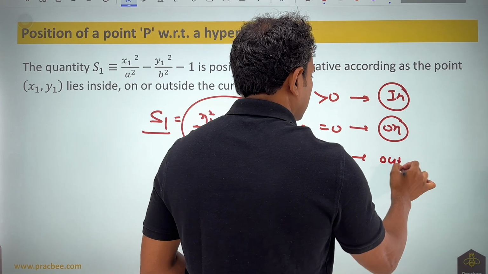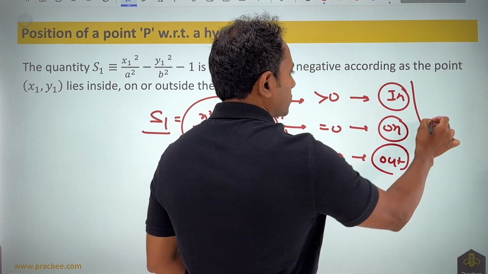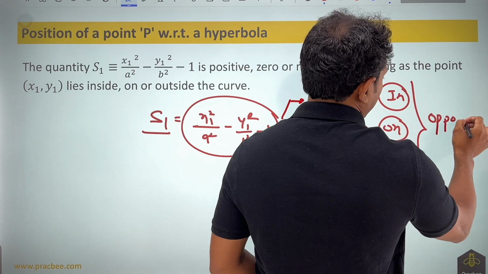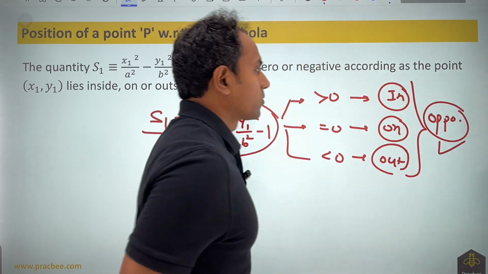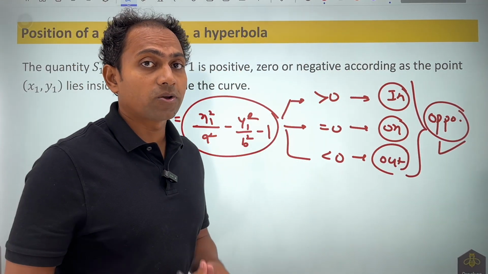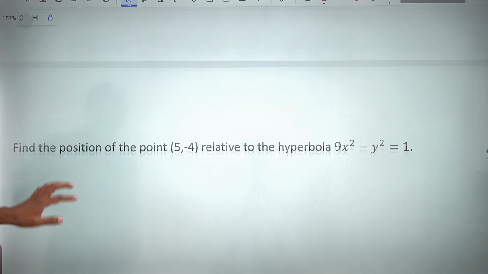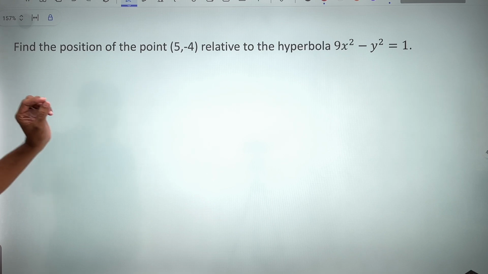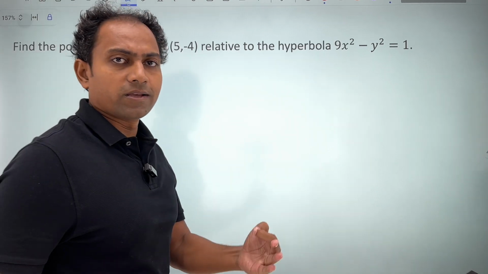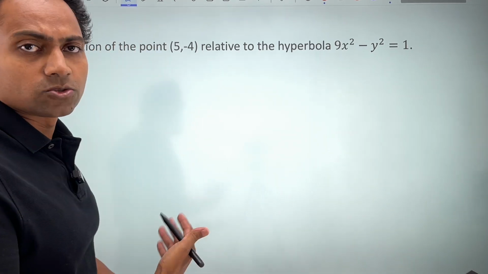So you can see that these conditions are opposite to what we have done earlier. That makes this case especially important, and questions can be asked on this, especially because a question has not been asked in the last 3 to 4 years. So this is a probable area where you can get a question. I will do a very simple question just to illustrate the idea.